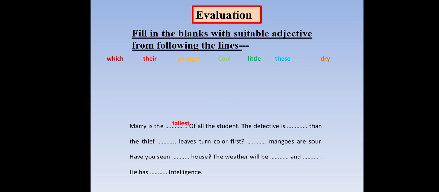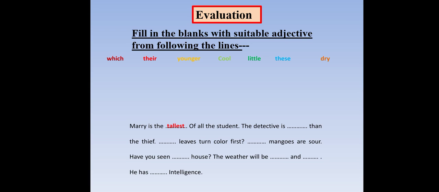We have to find out which word is appropriate for the blanks. Then you have to use the word. That means you have to determine that this word is perfect or suitable for this gap. One word for one blank.